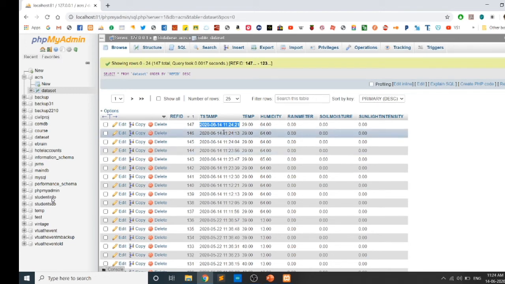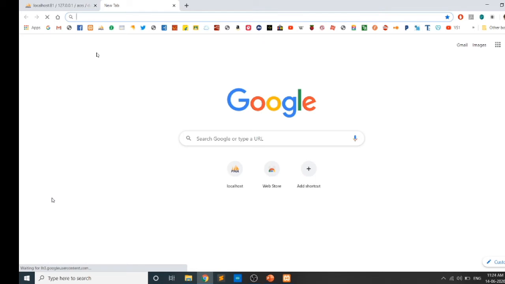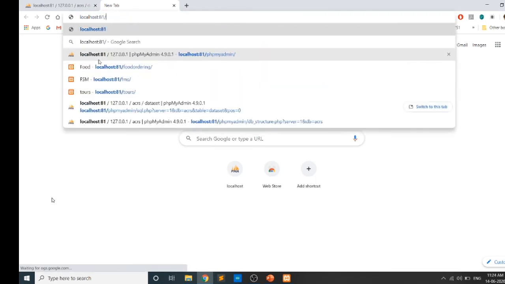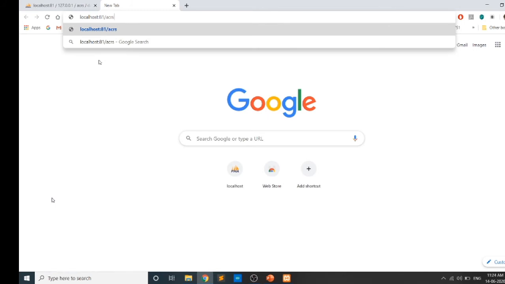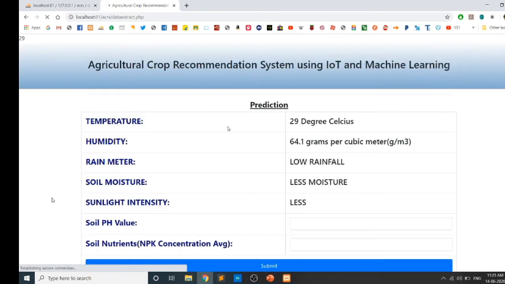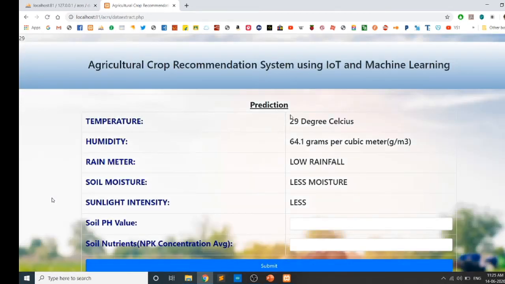And this data which we received is being sent to the front end, which is designed using PHP, HTML, and CSS. We can have a look at that as well. We can see the front end where we will be extracting those database values. Once we press that, we are getting values like 29 degrees Celsius, the average value.